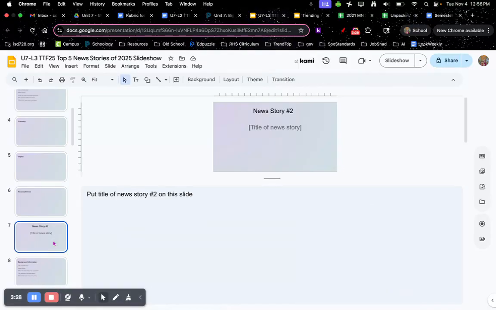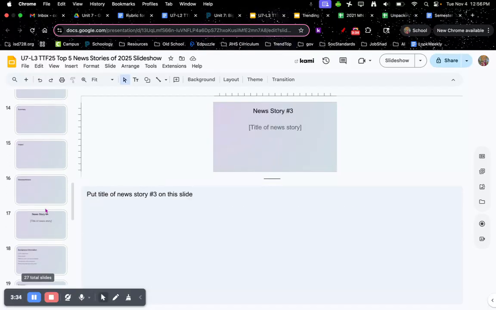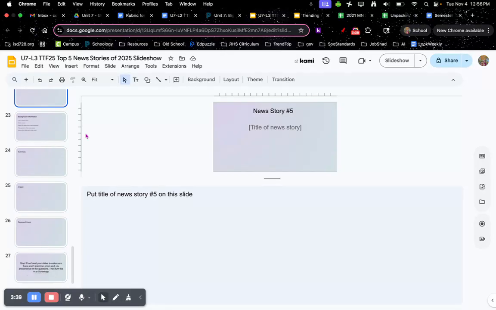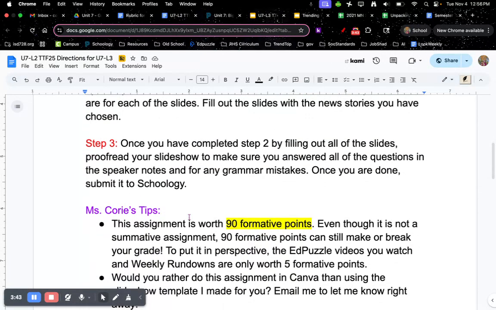Then you are going to do the same process for news story number 2. As you can see here, same stuff. Same thing with news story number 3 and 4, and finally, number 5. Once you have completed step 2 by filling out all the slides, proofread your slideshow to make sure that you answered all the questions in the speaker notes, and check for any grammar mistakes. Once you're done, you're going to submit it to Schoology.